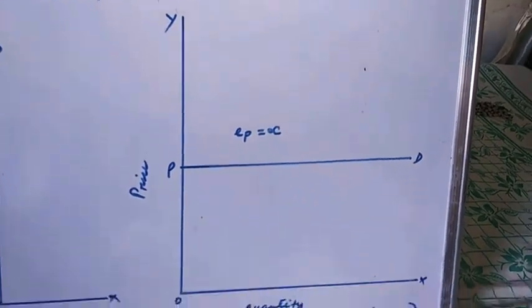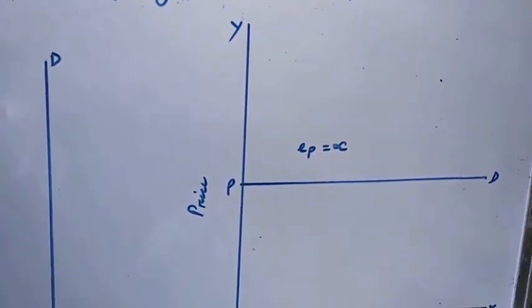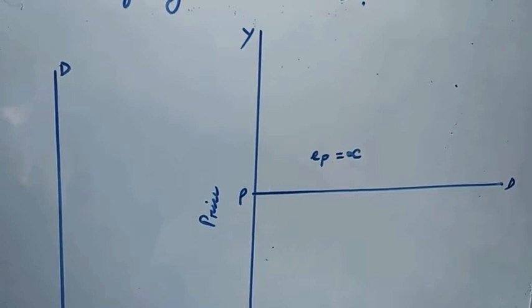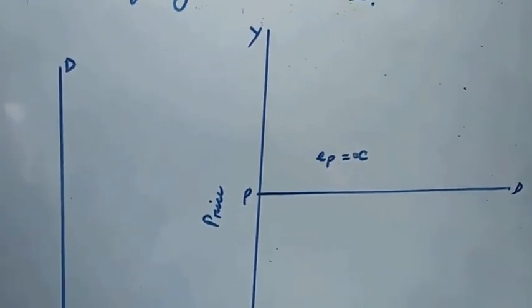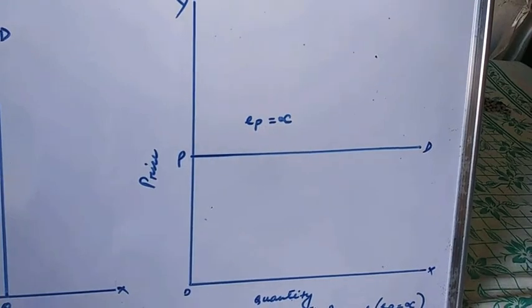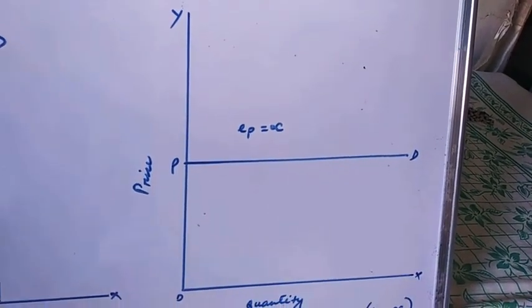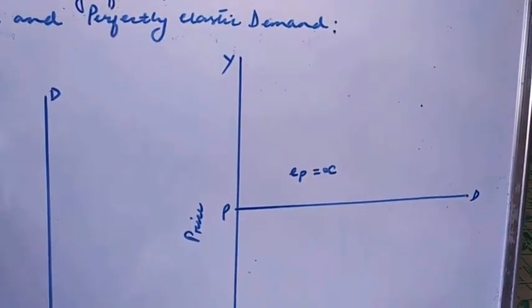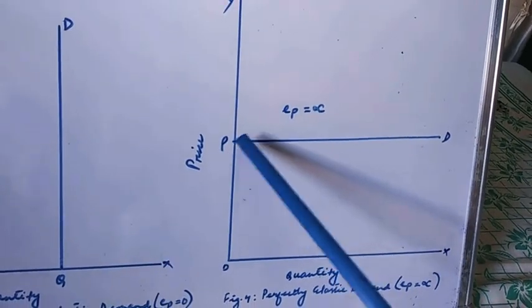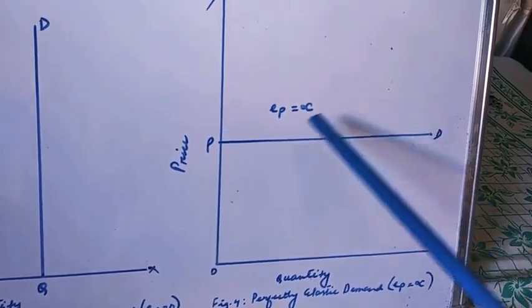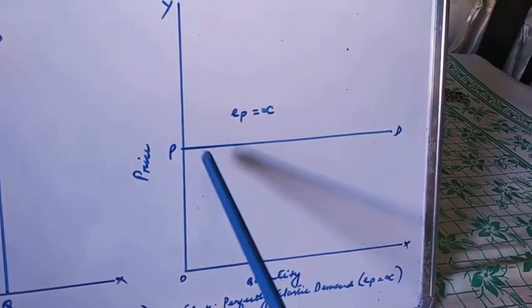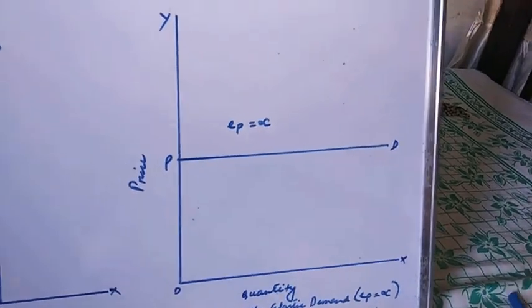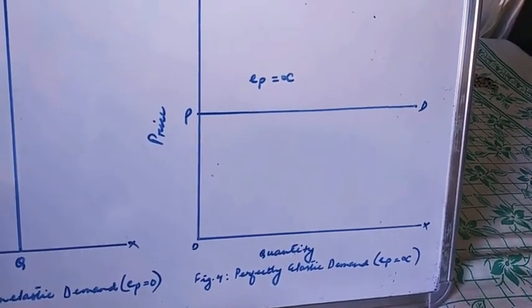We will see in later chapters that a perfectly elastic demand curve is found for the product of an individual firm working in a perfectly competitive market. So this is applicable to a firm producing a product in a perfectly competitive market. A little change in the price bringing about a huge change in the quantity demanded is the implication of a horizontal demand curve, and that is the case of perfectly elastic demand.